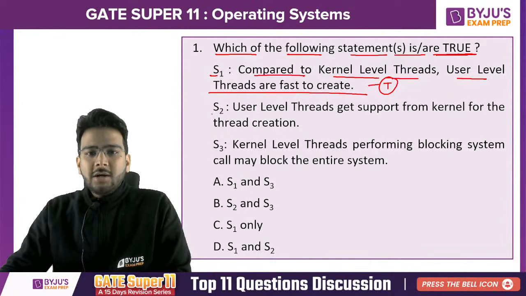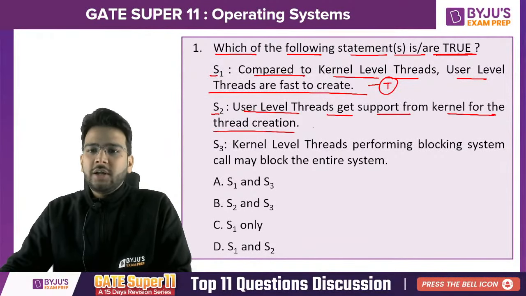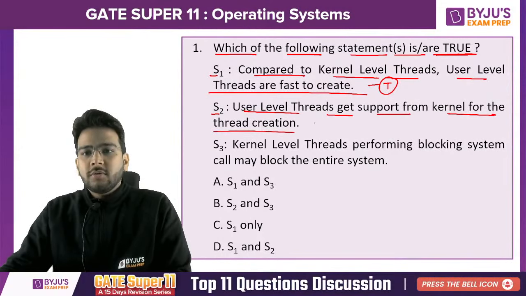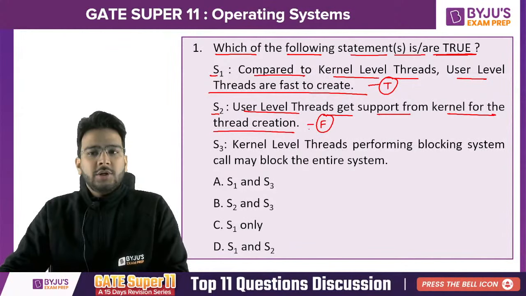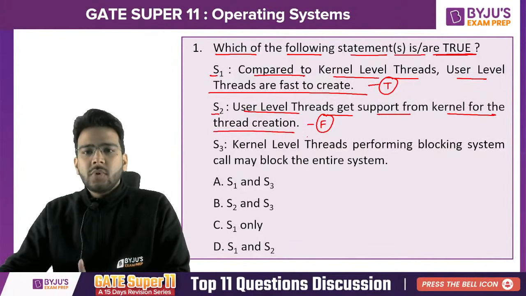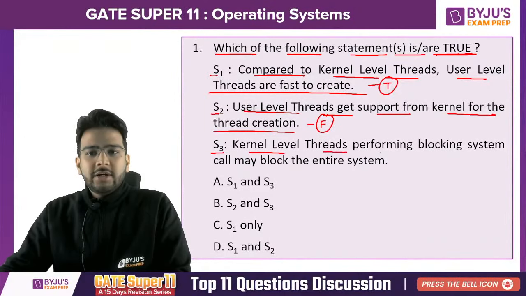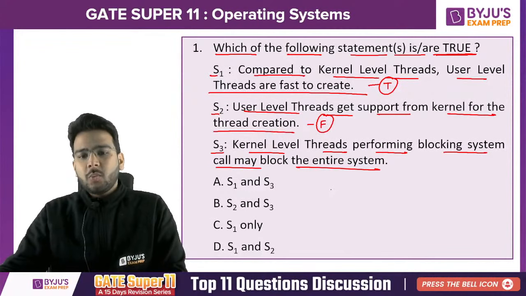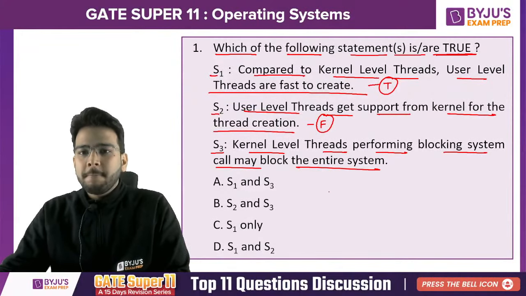Now what about statement 2? User level threads get support from kernel level for the thread creation. This is false. We use the APIs, right? So this is false. There is no support from kernel. Statement 2 is false. What about statement 3? Kernel level threads performing blocking system call may block the entire system. What do you think? Is it true or false?